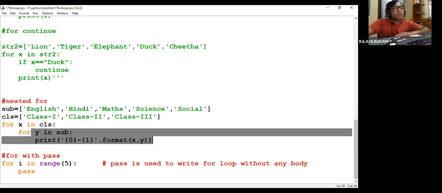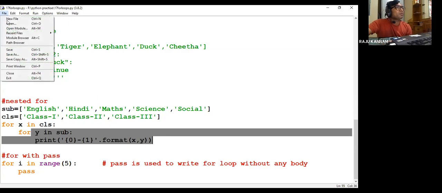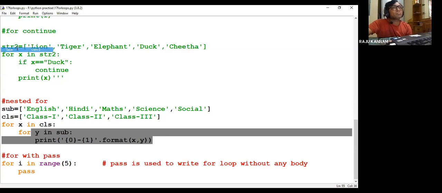Sayali is asking, no need to add new line character in print statement to print? No, in Python it will take default new line. Every print statement will take new line by default. If you want, you can manually add \n also, same. Every print statement will take new line in Python. Is it clear? Any doubt?